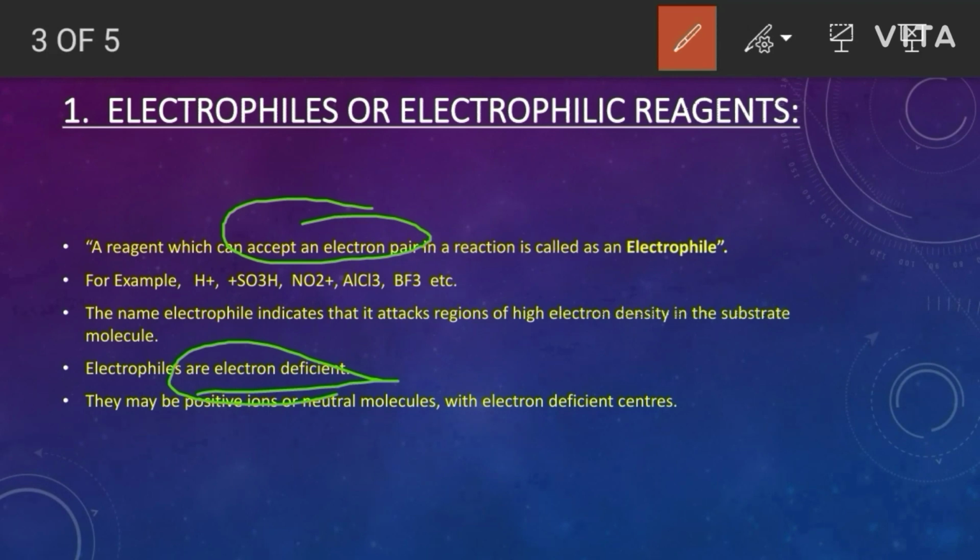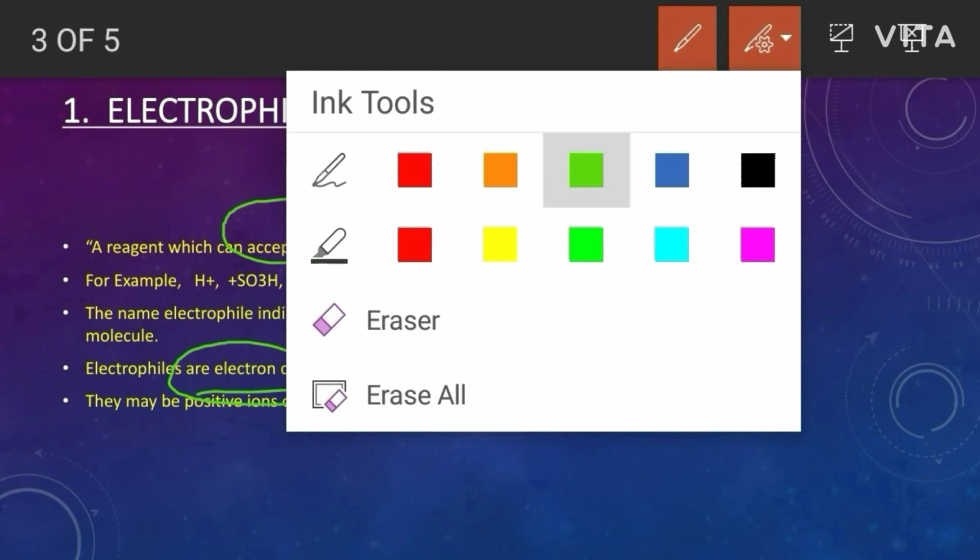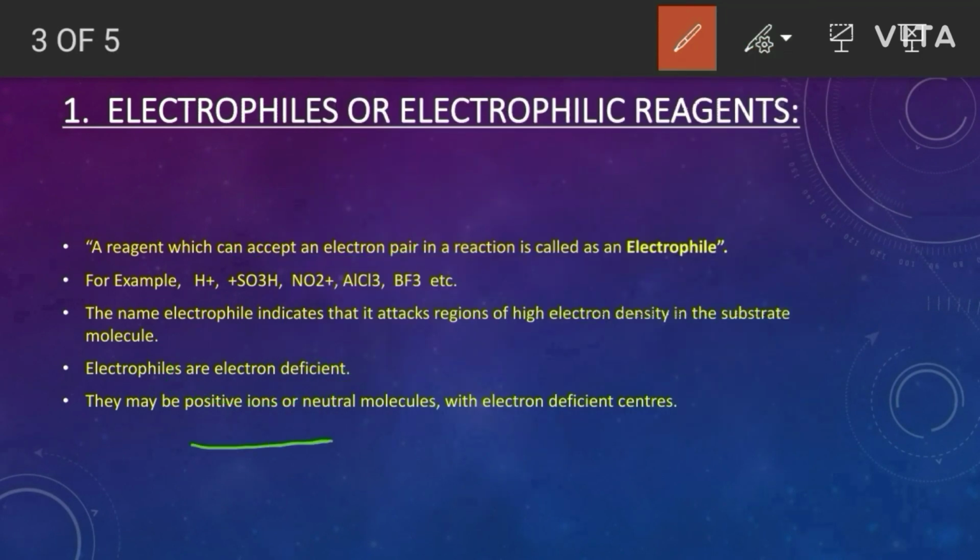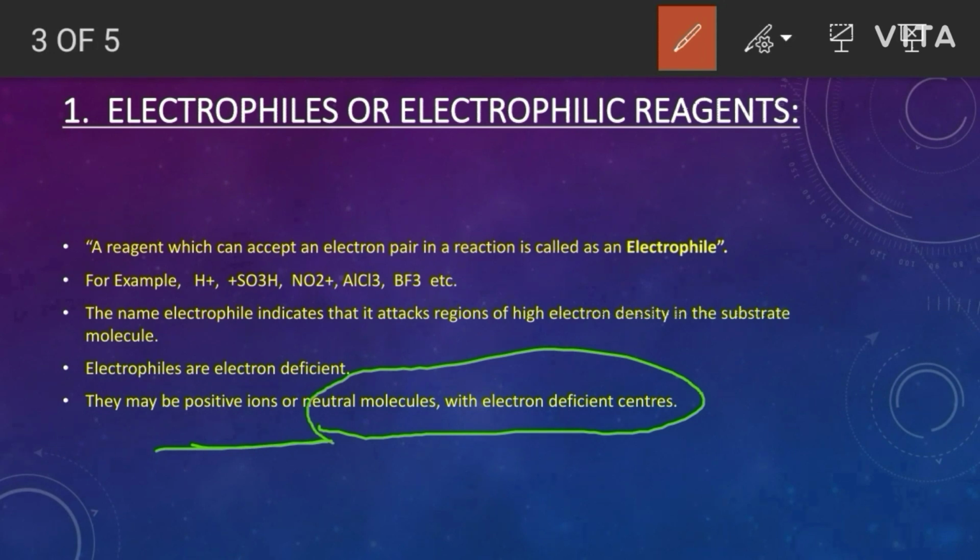That's why they are electron deficient. Electrophiles are positively charged ions, and some neutral molecules with electron deficient centers are also known as electrophiles or electrophilic reagents.